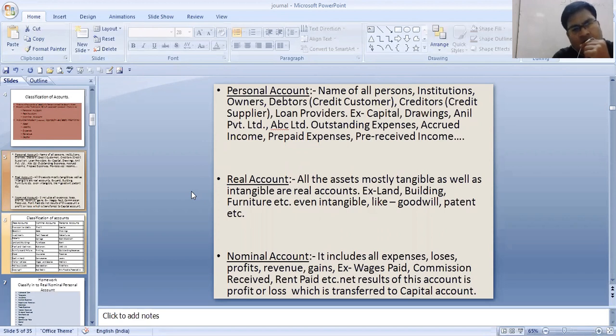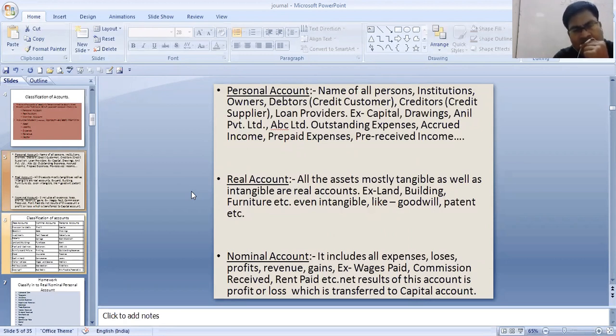Real account, all the assets, mostly tangible as well as intangible, are real accounts. Example, land, building, furniture, etc. And even intangible ones like goodwill, patents, etc. These are all real accounts. Nominal account includes expenses, losses, profits, revenues, gains. Examples are wages paid, commission paid, salary paid, rent received, rent paid. All these come under nominal account. Remember students, nominal accounts need to be closed and we will get the profit or loss of the business from these nominal accounts, which is transferred to the capital account.